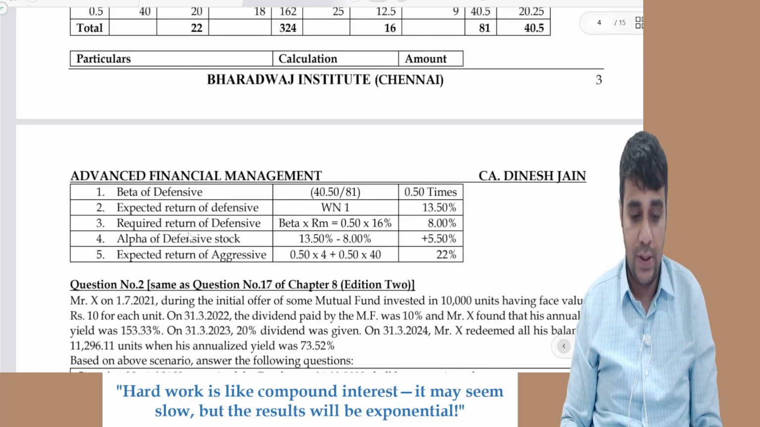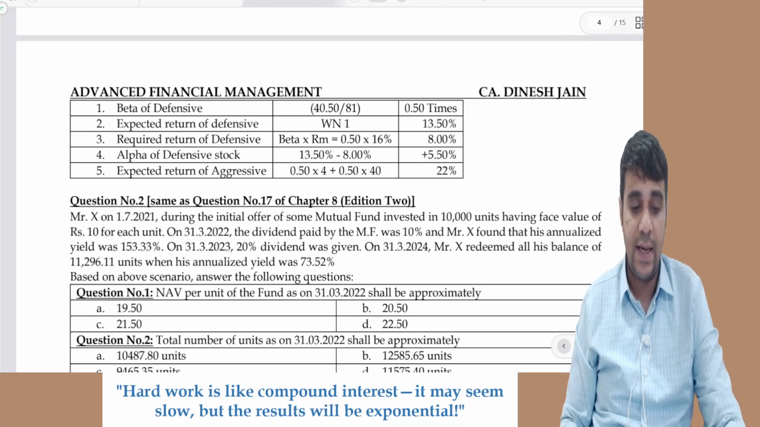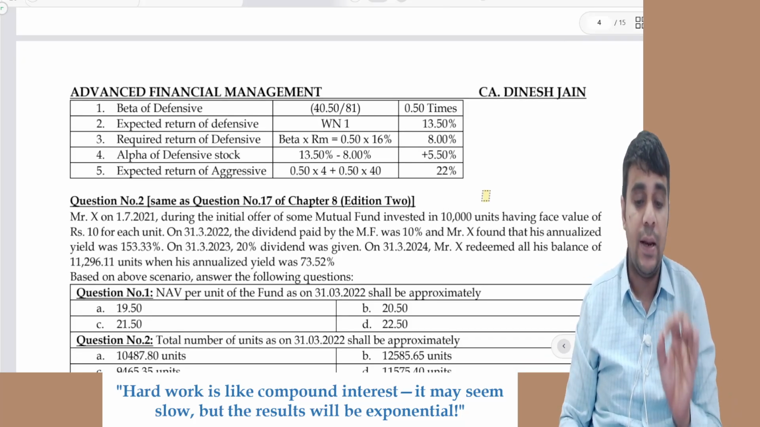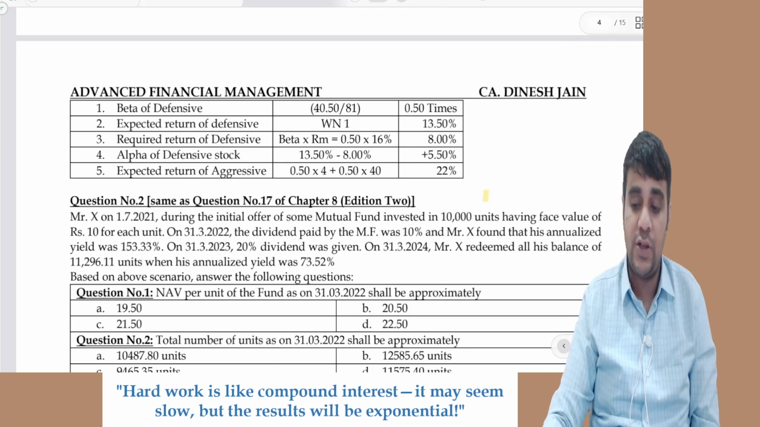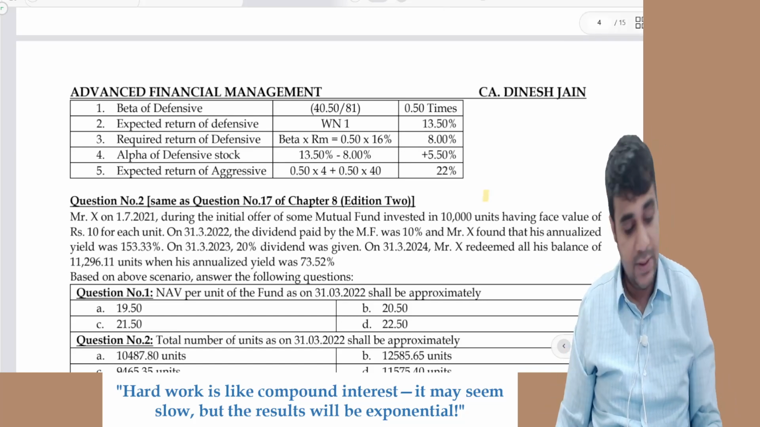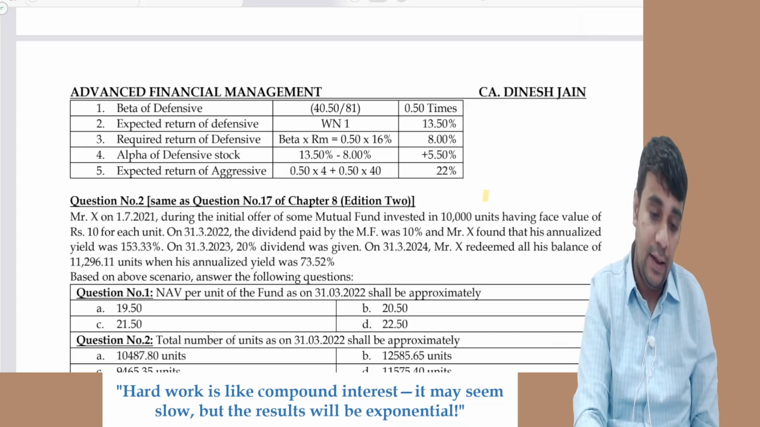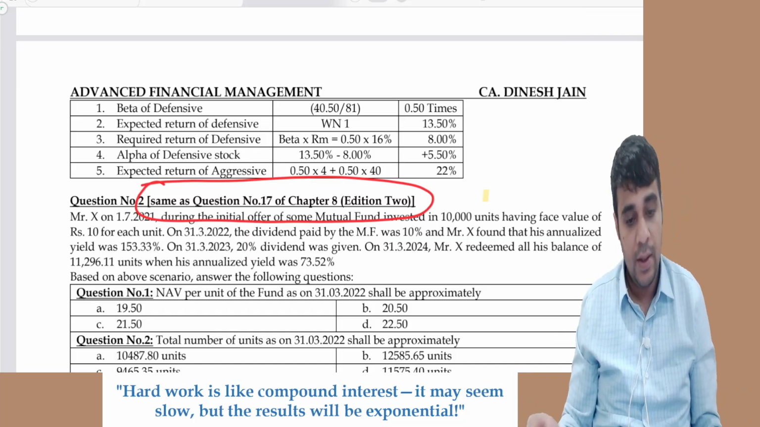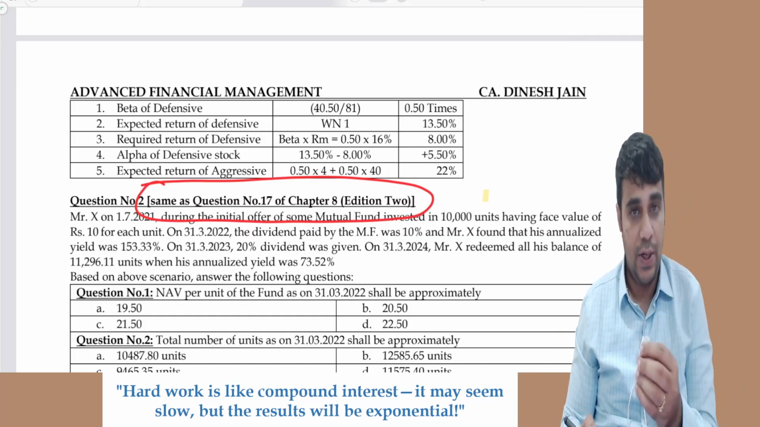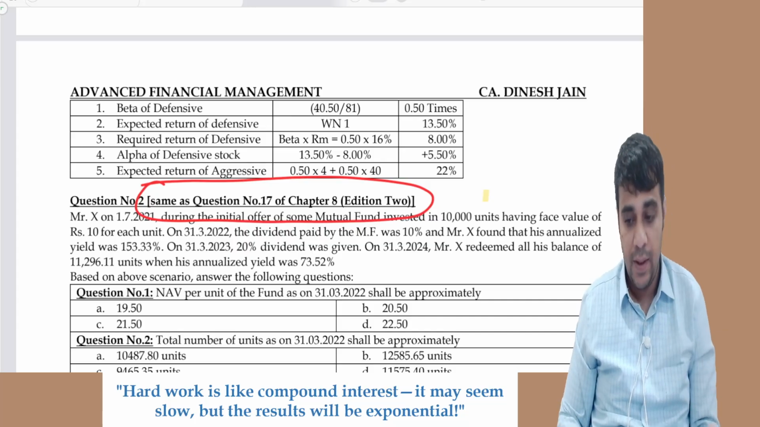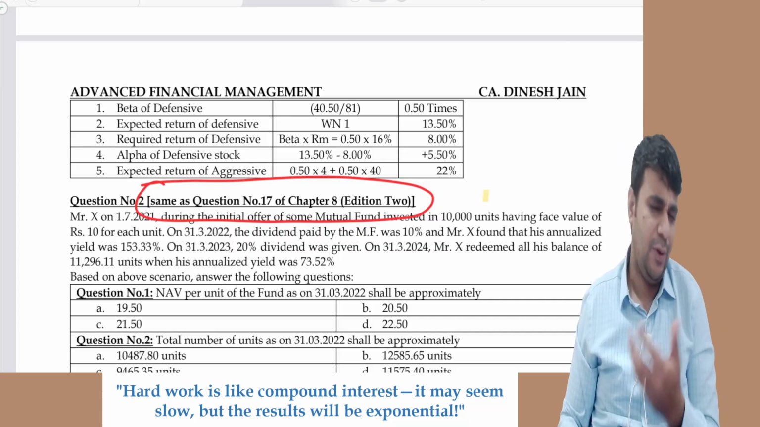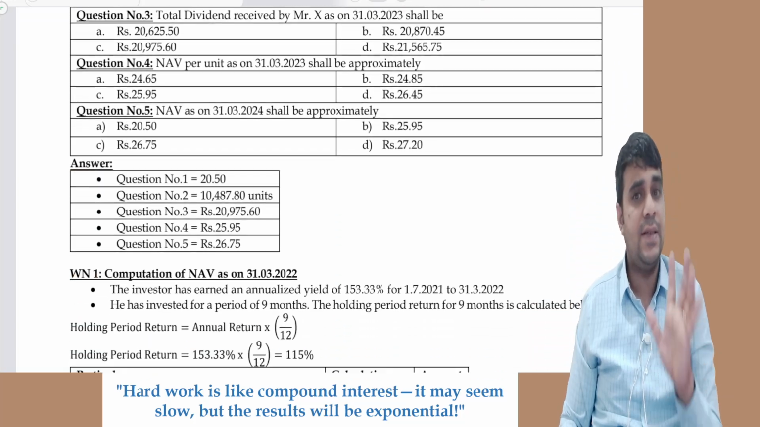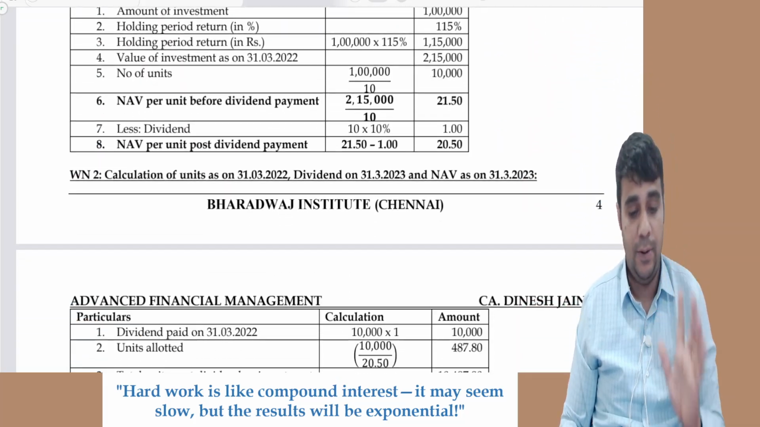Against every question, you see question 2, it says same as question number 17 of chapter 8. Two choices. You can ignore this question altogether. Same means numbers can change, but adjustments remain the same. Or because it is an MCQ format, you can solve it if you want. Same basically means a question which can be ignored by you.